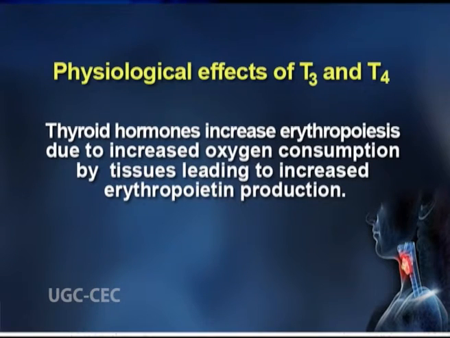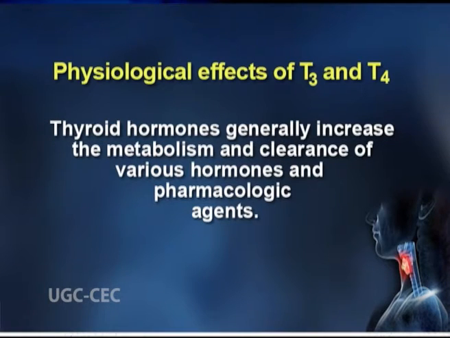Thyroid hormones increase erythropoiesis due to increased oxygen consumption by tissues, leading to increased erythropoietin production. Thyroid hormones generally increase the metabolism and clearance of various hormones and pharmacologic agents.